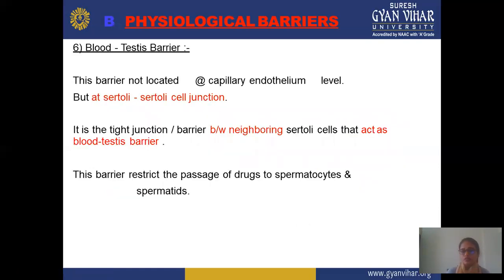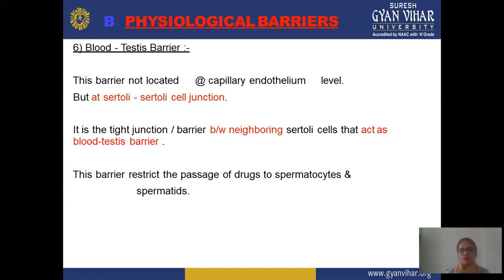Next, the last barrier, or sixth barrier, is the blood testis barrier. This is also an important barrier and also requires certain limitations, but it does not show as many problems compared to other barriers. This barrier is not located at the capillary endothelial level, but at the Sertoli cell junction. Means this barrier is mainly present at the Sertoli cell junctions, and not at the capillary endothelial cell level. It is a tight junction barrier between neighboring Sertoli cells, acting as a blood testis barrier.